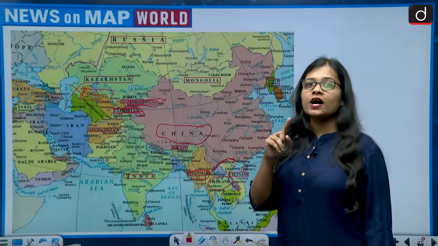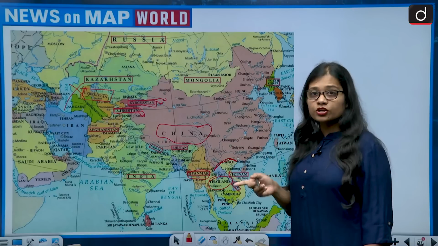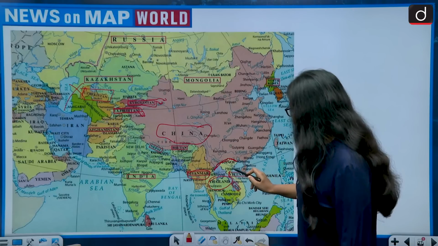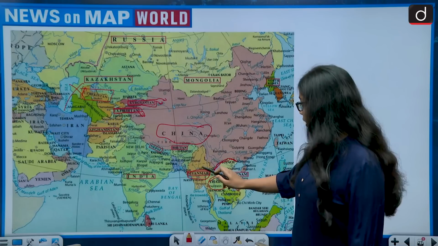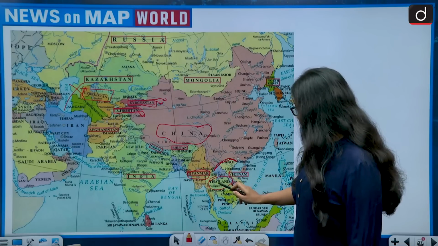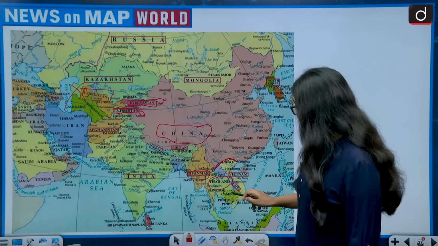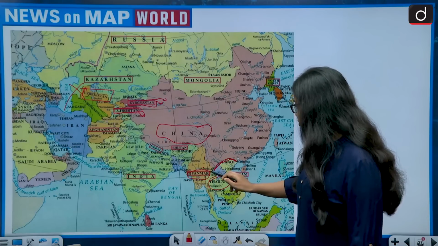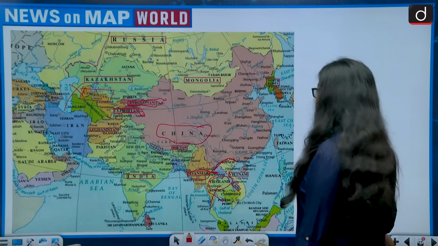Majority of the people will mark Thailand correct, that Thailand shares its border with China, but Thailand does not share its border with China. It is Vietnam and Laos which share their border with China. Then Myanmar shares, but Thailand does not. Thailand shares its border with Myanmar, Laos, Cambodia, but does not share its border with China. So Thailand also gets eliminated.